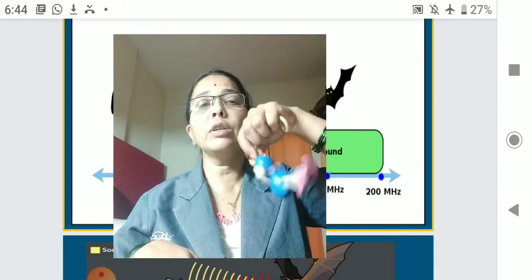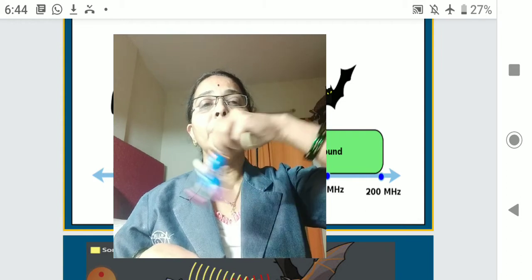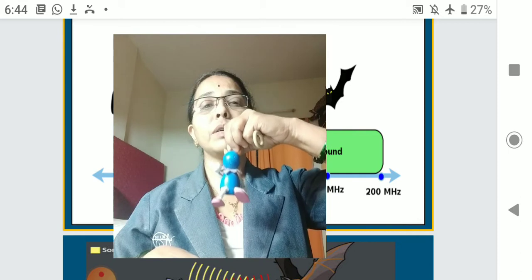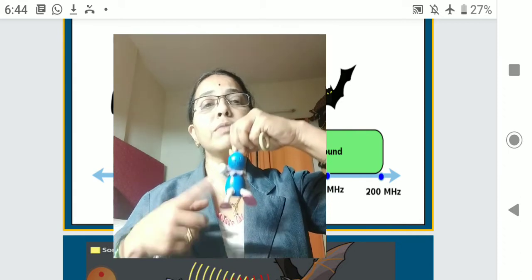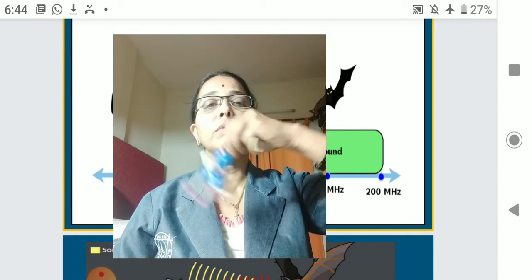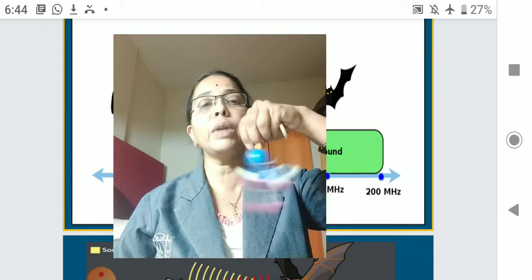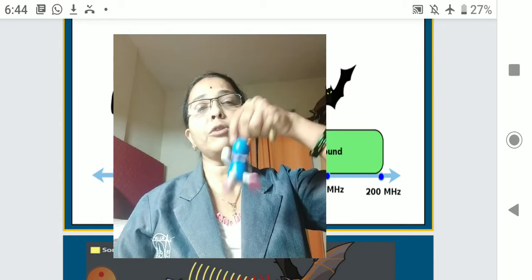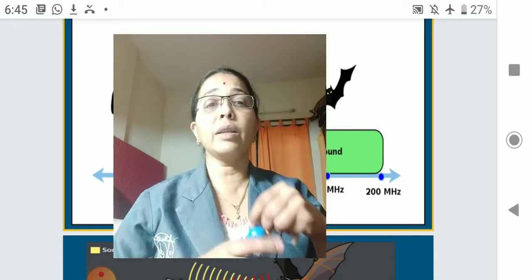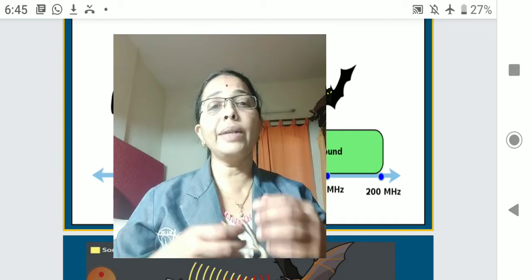This oscillation, A, B, C and B, is one time it has come to B. 1, 2, 3, this way it will move. In this way, when it has come back 20 times at point B, its resting point, in 1 second, we say that it is 20 hertz.